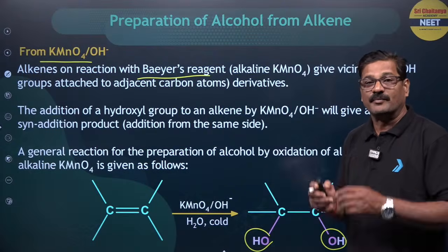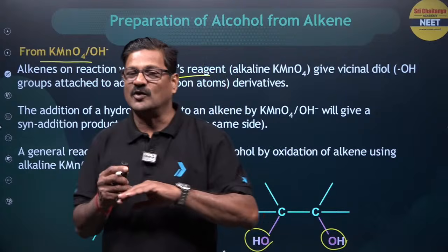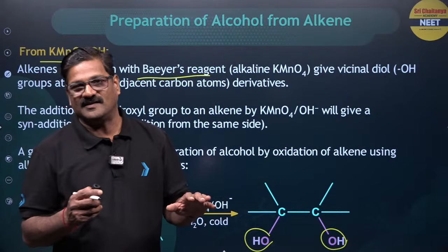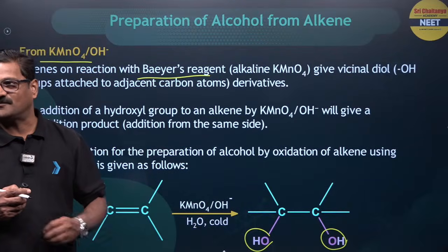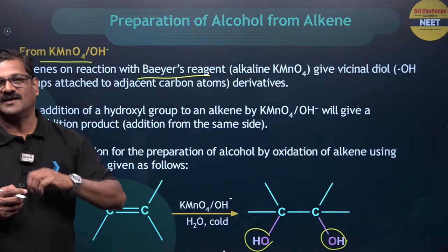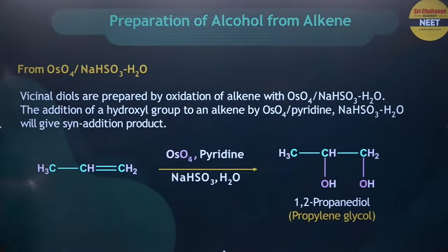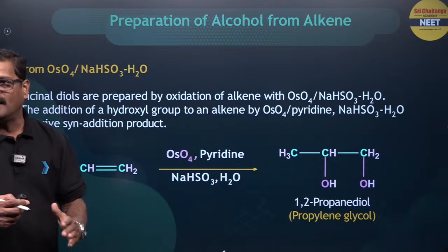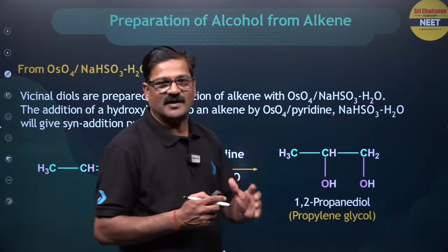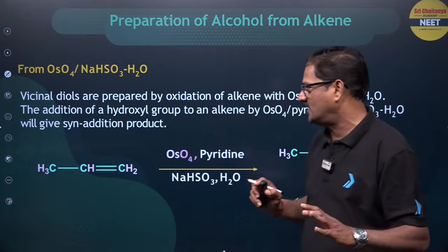The decolorization test is called Baeyer's test, and this test is very useful in detecting unsaturation. Benzene has three double bonds in it, though it does not react with Baeyer's reagent because of the delocalization of the pi electron system above and below the hexagonal ring structure. Moving ahead, you just see the reaction of OsO4 and the reaction of KMnO4 in alkaline medium is going to give the same product.